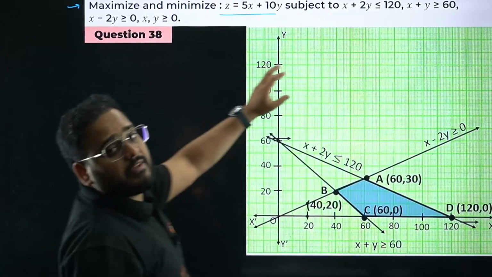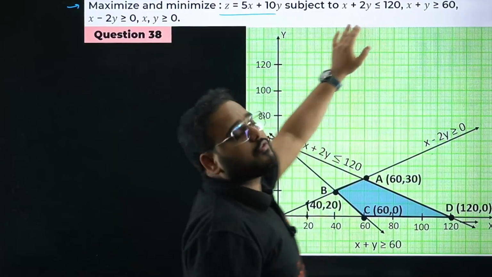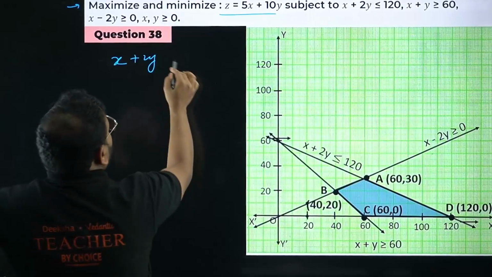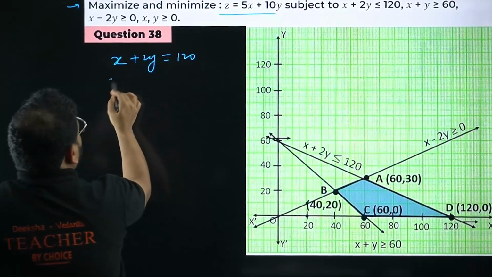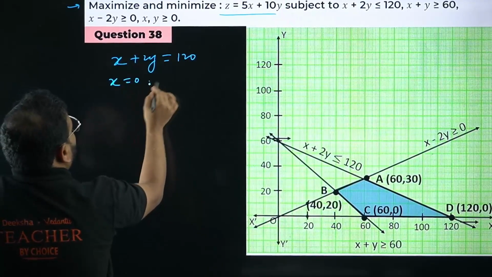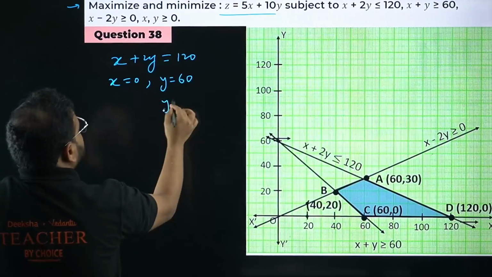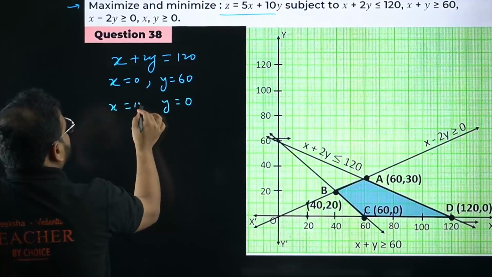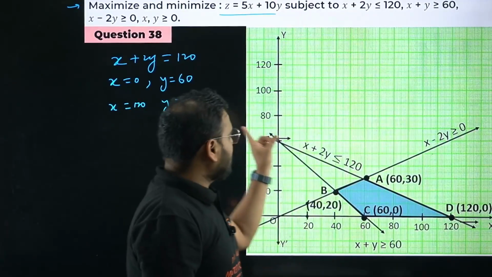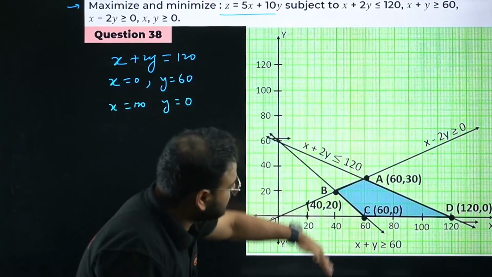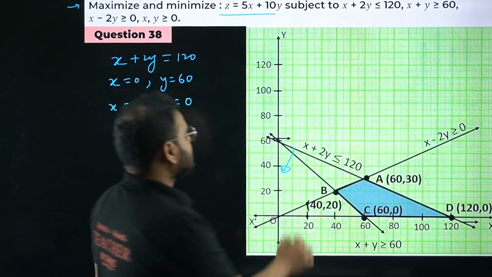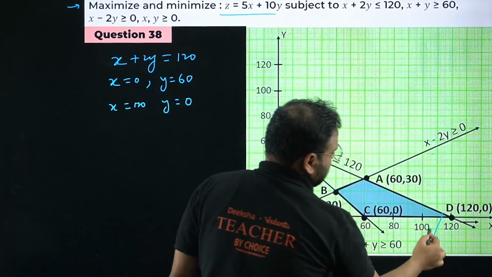Subject to the constraint they have given here: x plus 2y less than or equal to 120. How do you solve it? Remember, write the equation form without the inequality. Put it equal to 120. Take two values of x and y, basically two coordinates. Take x as 0, y will be 60. When you take y as 0, x will be 120. This gives us 2 points, (0, 60) and (120, 0). Then join the line. You want the less than, right? So below this line. Please check. Below this line.